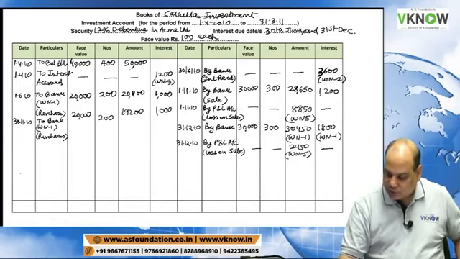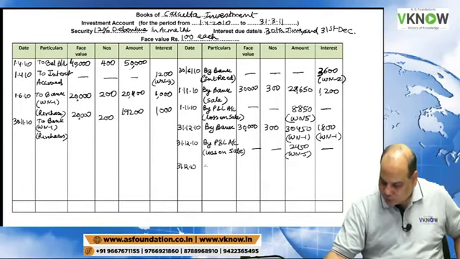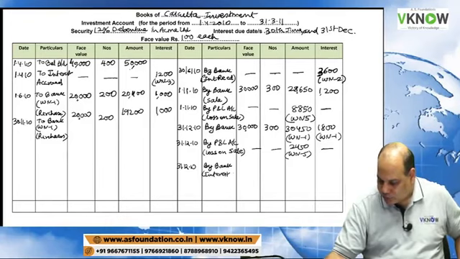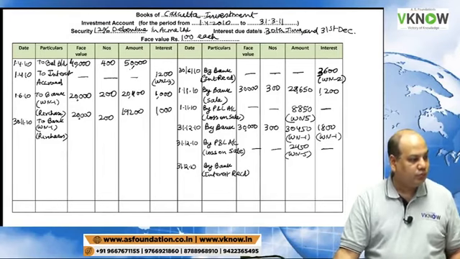Then on 31st December 10, you have by bank, interest received. Interest received is working note 2.